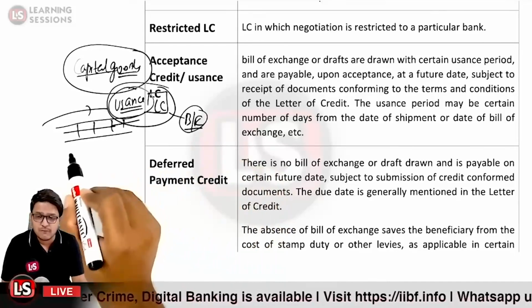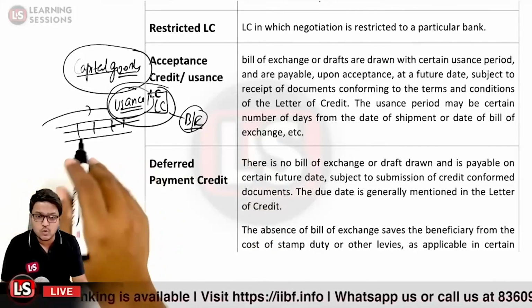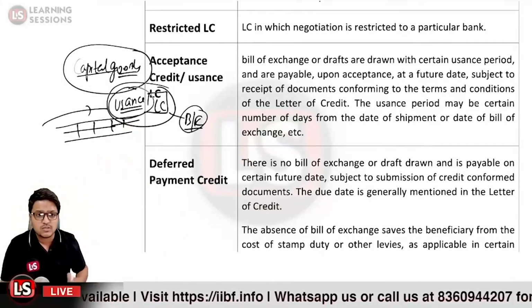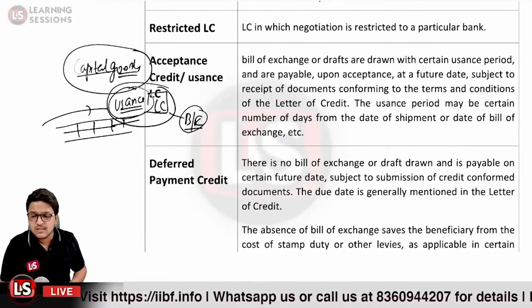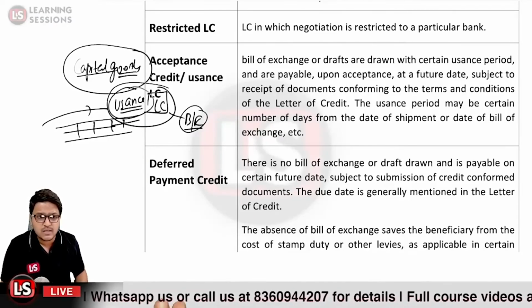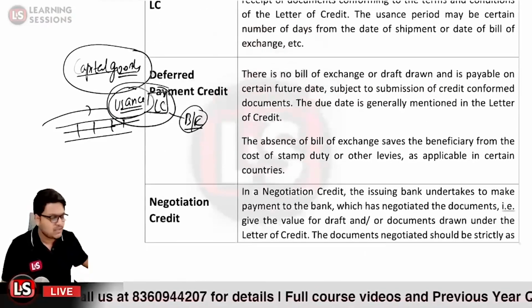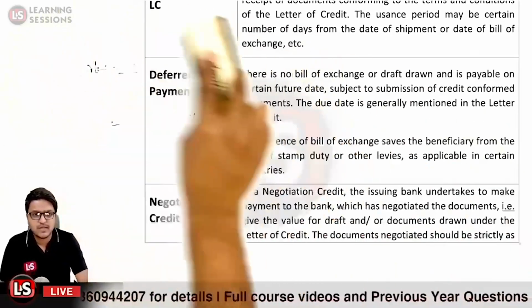But in case of deferred payment credit, you need not stamp it, okay. So the absence of a bill of exchange saves the beneficiary from the cost of the stamp duty and other levies. Okay. Then there is the negotiation credit.